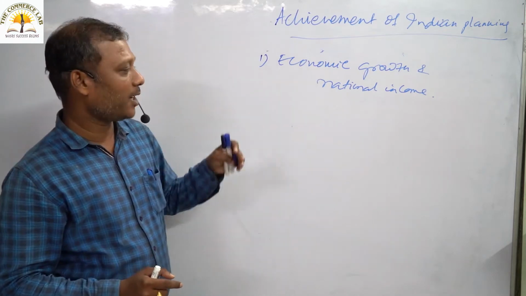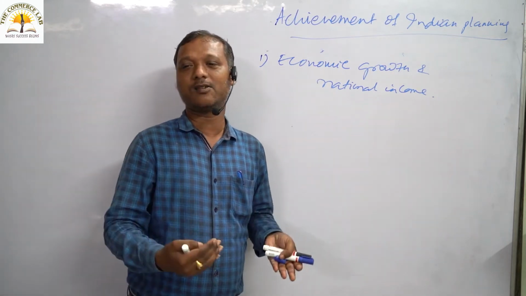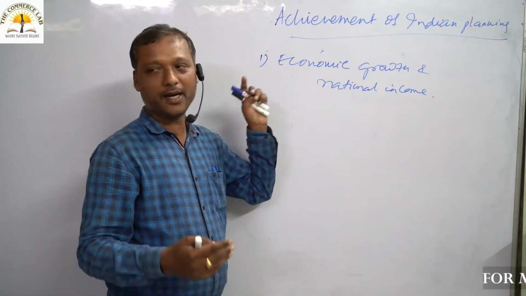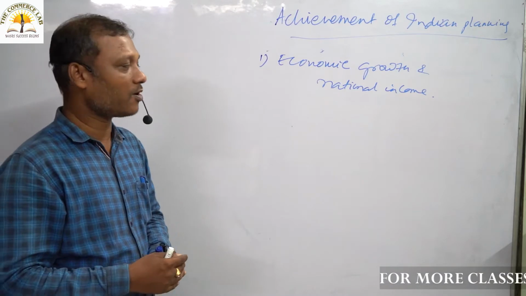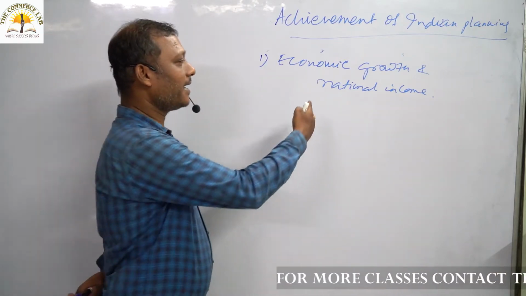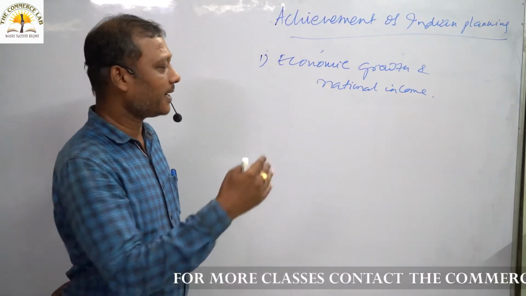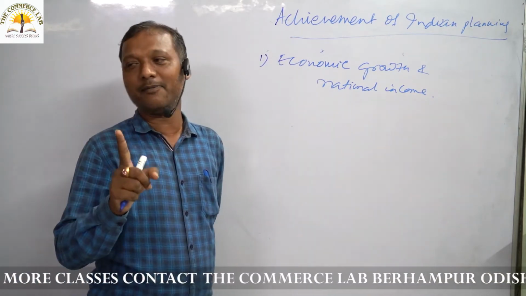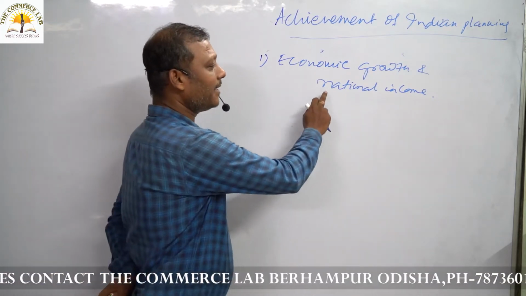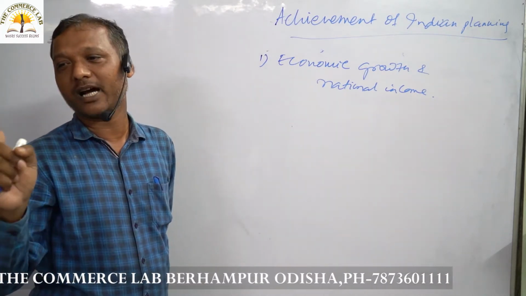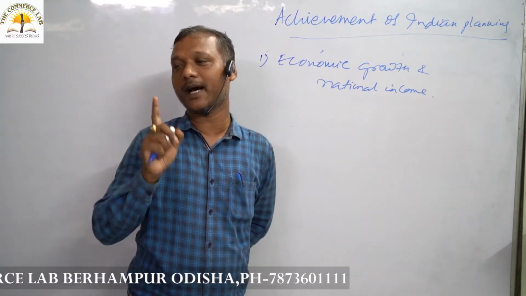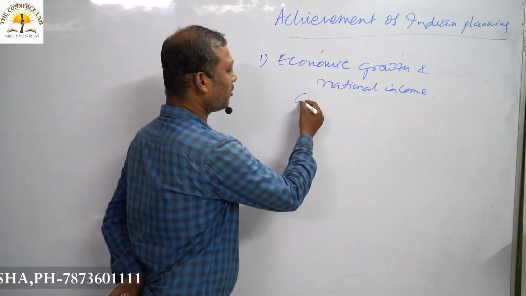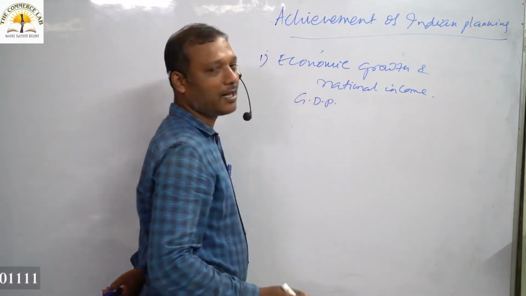What does it imply? Economic growth refers to the rise or increase in national income over a long period of time. That is called economic growth, that is, your GDP, gross domestic product growth. Regarding the performance of economic growth and national income, I would like to tell you that we achieved the target of national income growth only in the first 5-year plan. Except for the first 5-year plan, we have not achieved the target of national income or GDP growth in any of the plans.